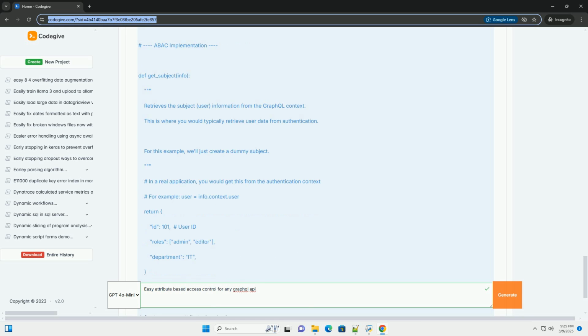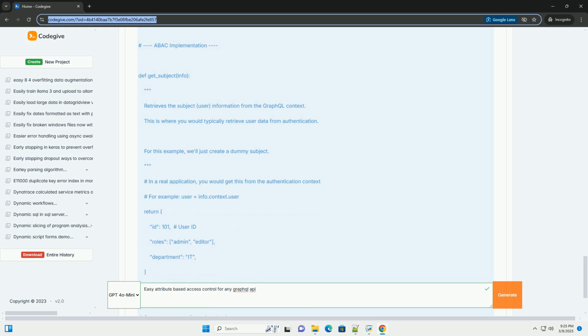This function determines whether a given subject is authorized to perform the action on the resource. The authorized decorator wraps the resolver functions. It calls get_subject, get_resource_attributes, and evaluate_policy to enforce the access control. If access is denied, an exception is raised, preventing the resolver from executing.